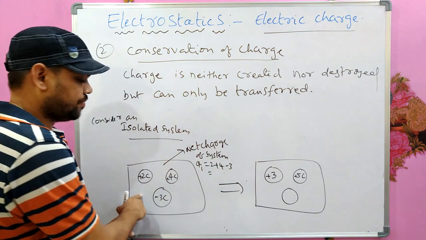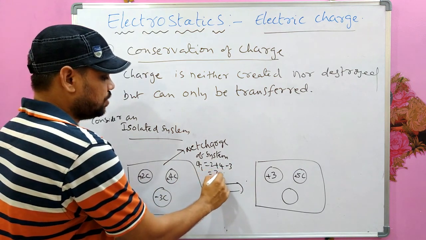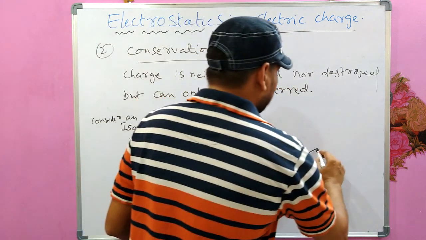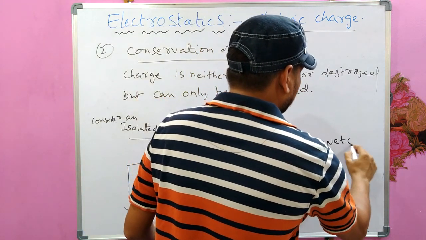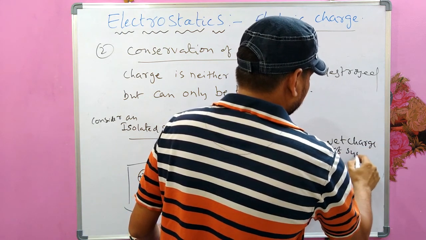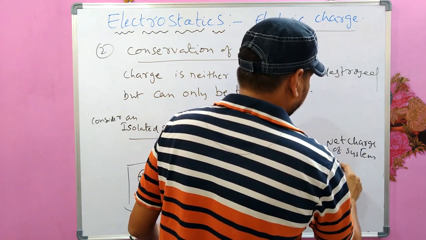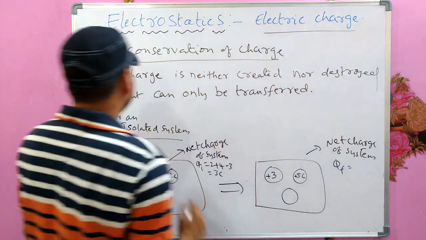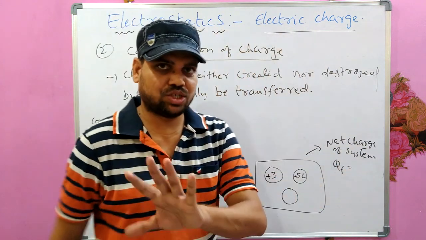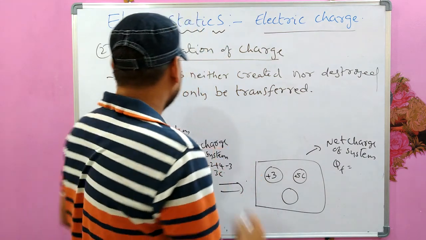How much? 6 minus 3, 3 coulomb. Here also, the net charge of the system should be the same. See, conservation of charge is neither created nor destroyed, but can only be transferred.